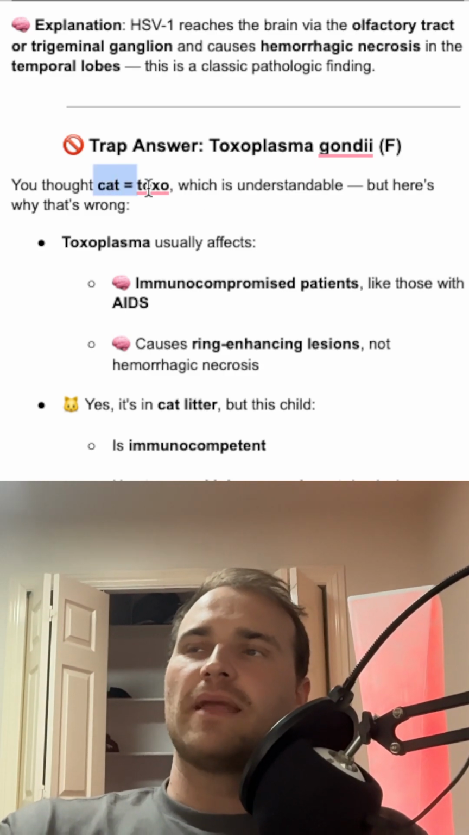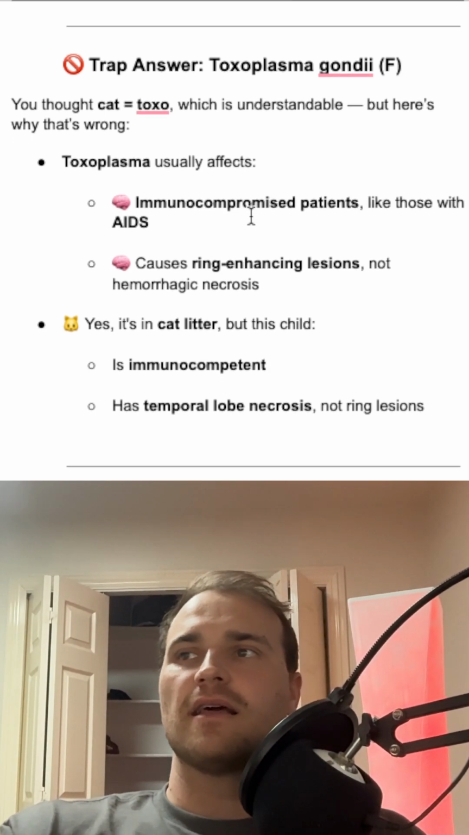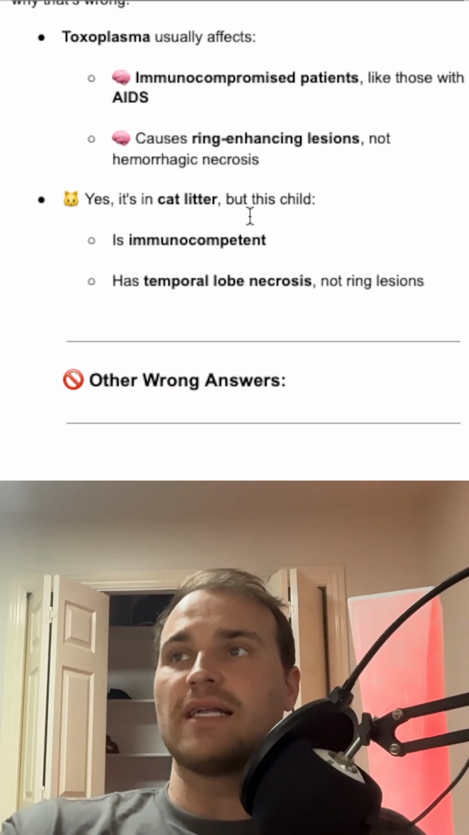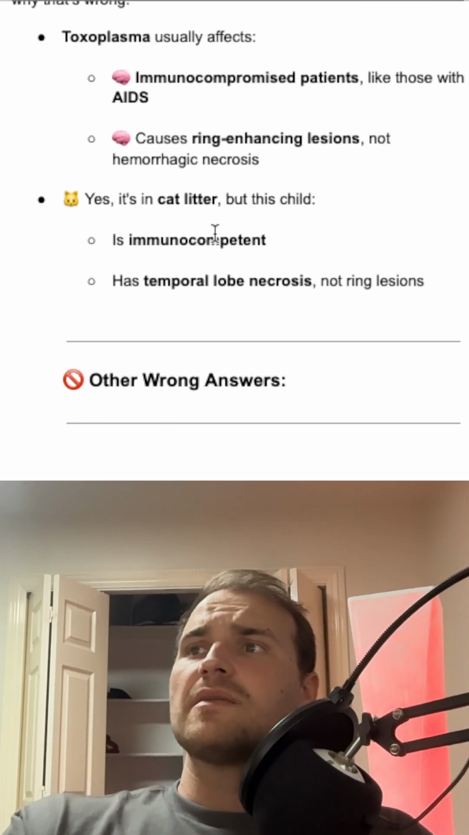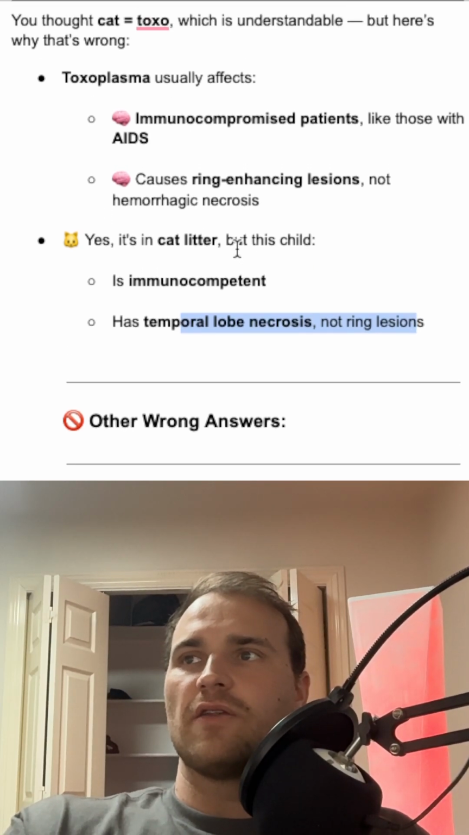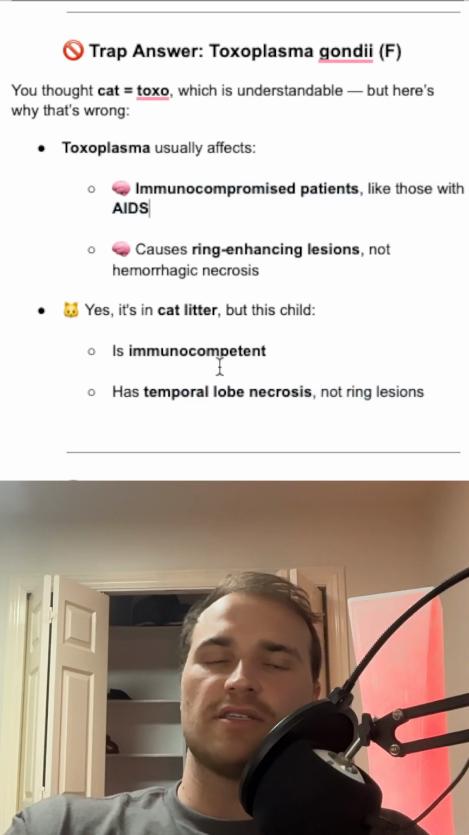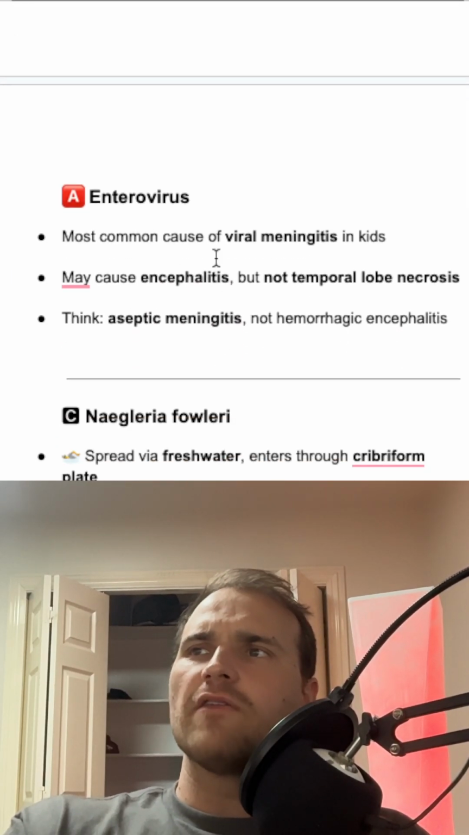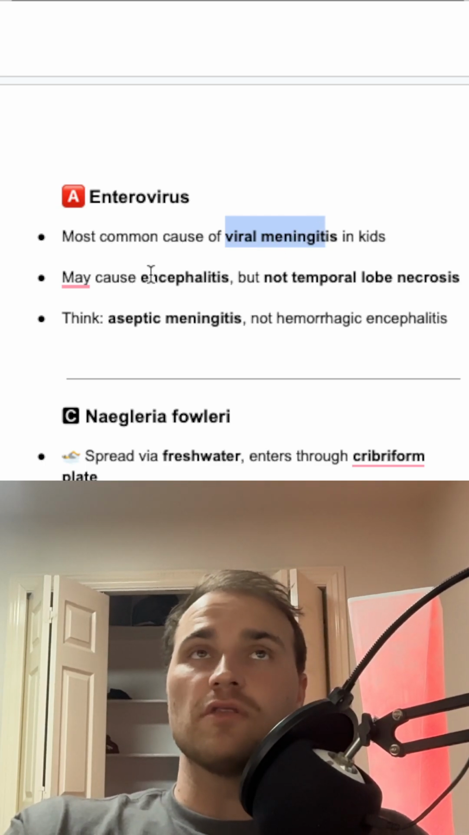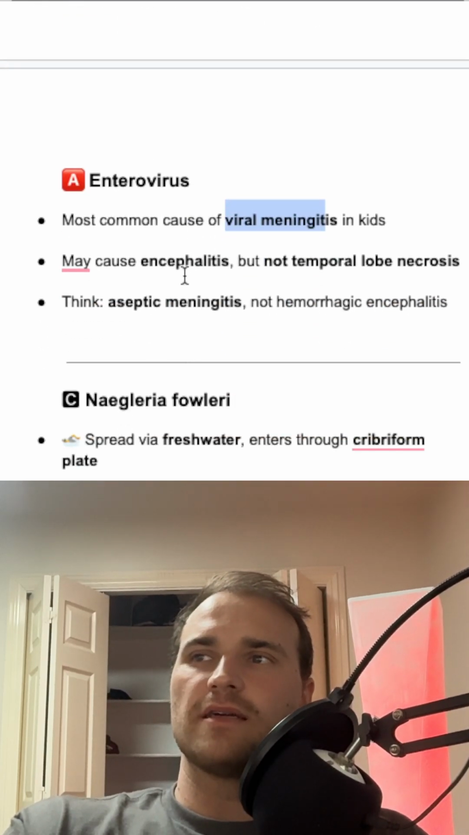Toxo. You could think like cat equals toxo, but toxo usually affects the immunocompromised patients, like those with AIDS, and our patient in this question did not have it. Ring-enhancing lesions are going to be seen. Yes, it's in cat litter, but the child is immunocompetent and has temporal lobe necrosis, not ring lesions here. Usually with toxo, you'd have them be immunocompromised, not just healthy and then they get a disease. Enterovirus is the most common cause of viral meningitis in kids. And it may cause encephalitis, but not temporal lobe necrosis. Temporal lobe necrosis is only this HSV1, so it wouldn't be enterovirus.